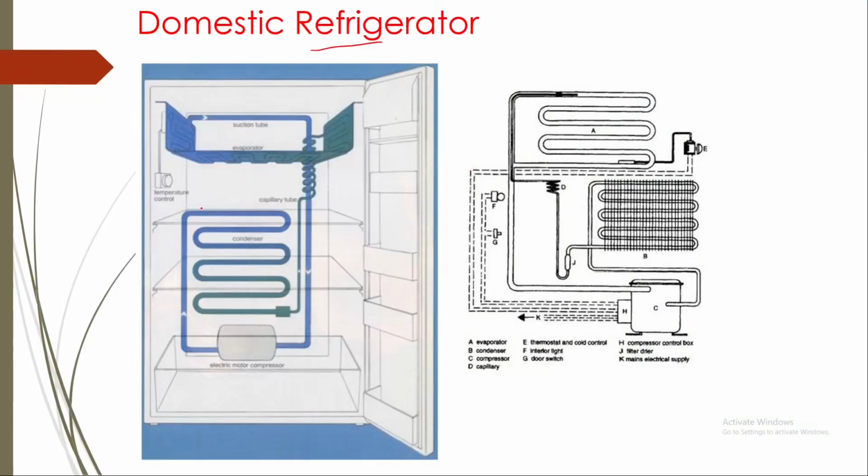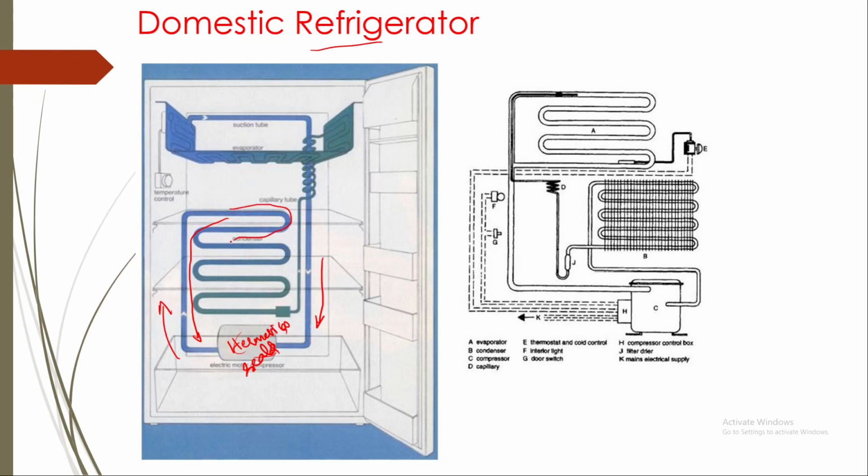So coming to the domestic refrigerator, this is a layout of a domestic refrigerator. This is the compressor. This is generally a hermetically sealed compressor. The compressor will take vapor refrigerant from the evaporator, and it will compress it to a high temperature and high pressure vapor refrigerant, and it will be sent to a condenser.